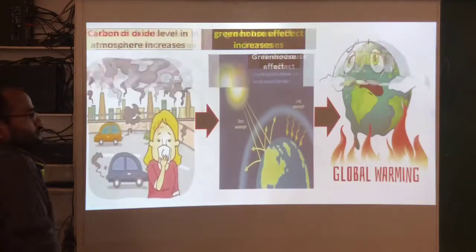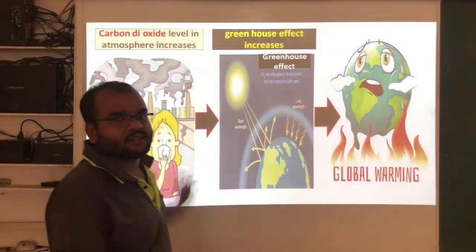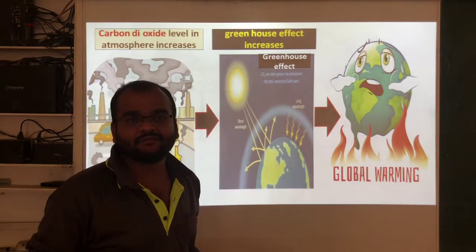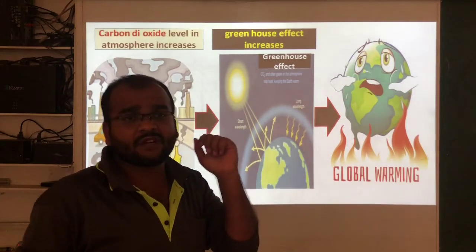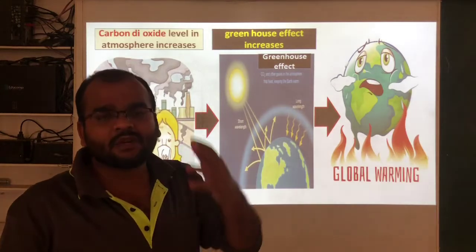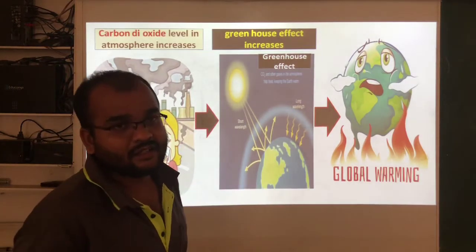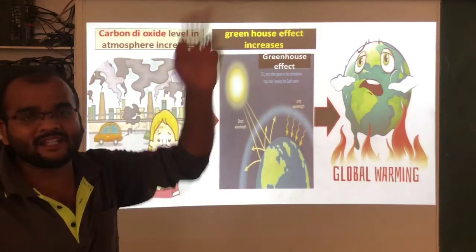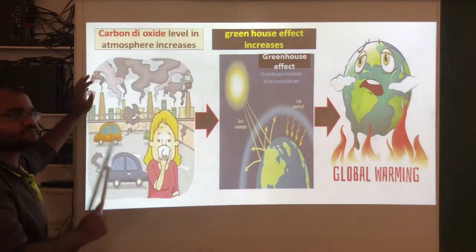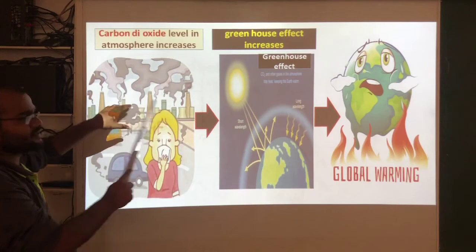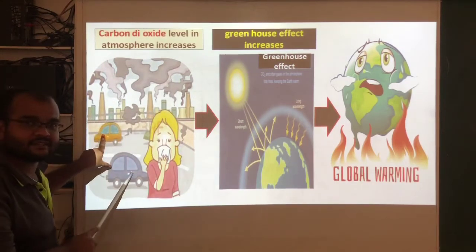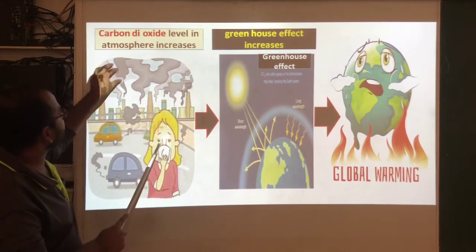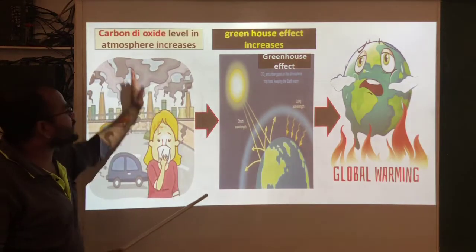Now let us see. Nowadays, because of the development of technology, what is happening in our society? We are running more industries. We are using more vehicles. And these industries and vehicles are releasing carbon dioxide into the atmosphere. You can see from this figure, these are the industries and these are the vehicles. Both industries and vehicles release carbon dioxide into the atmosphere.